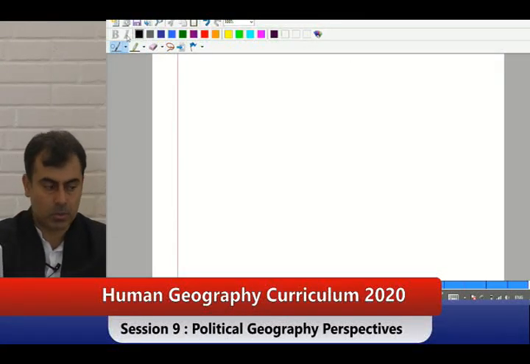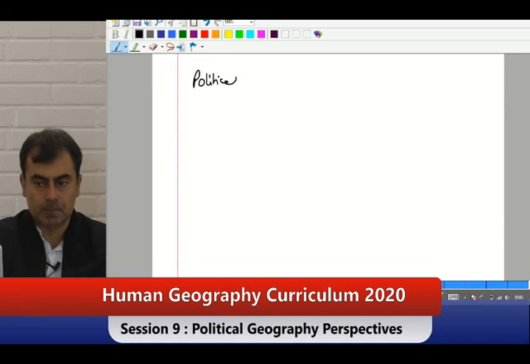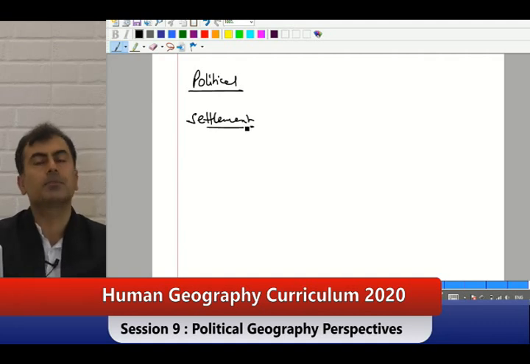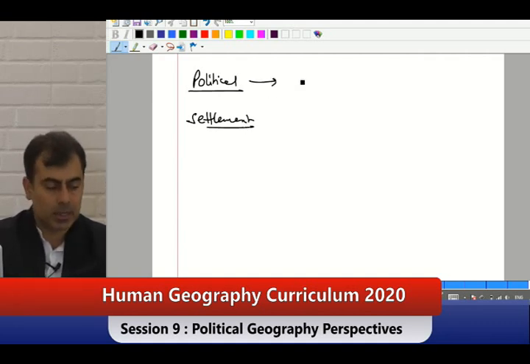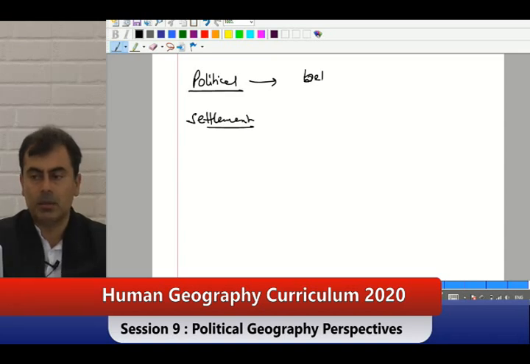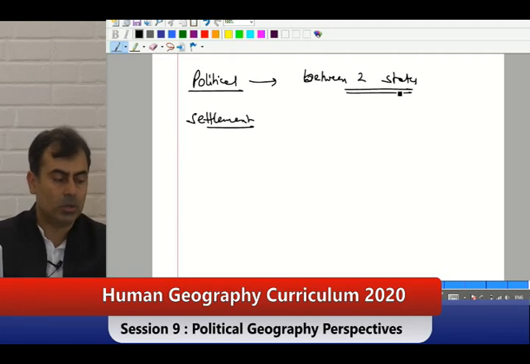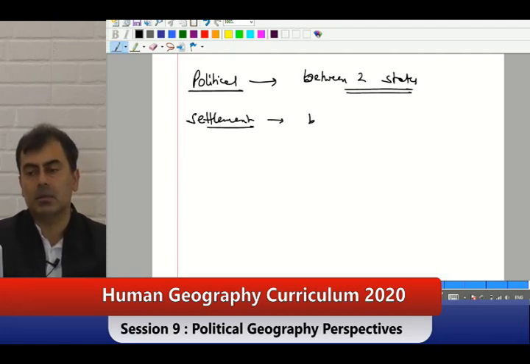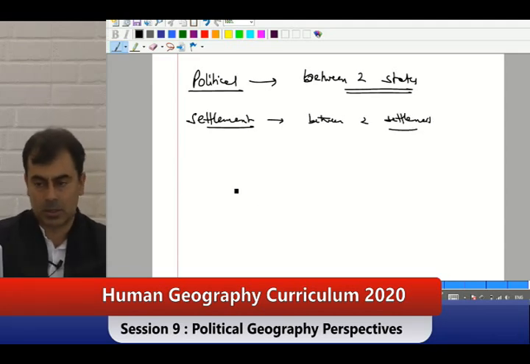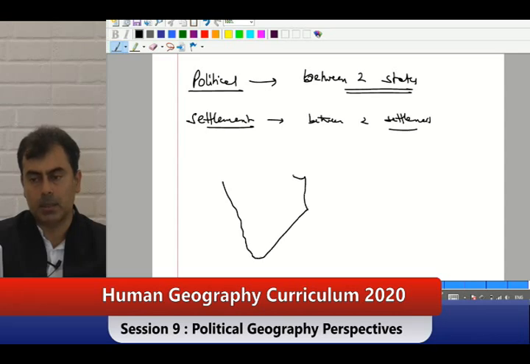So first of all, frontiers can be political and they can also be settlement frontiers. Political frontiers are between two states. That's the no man's land that we have created. And settlement frontiers are between two settlements. So let us talk about this Arabian Peninsula. This is Saudi Arabia.